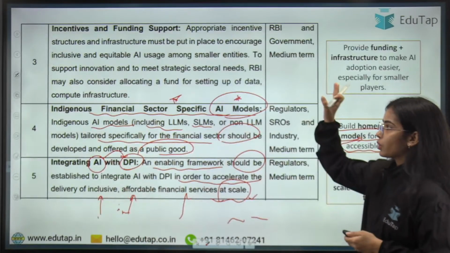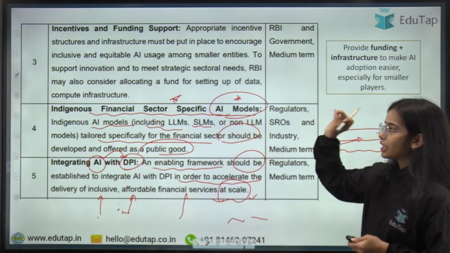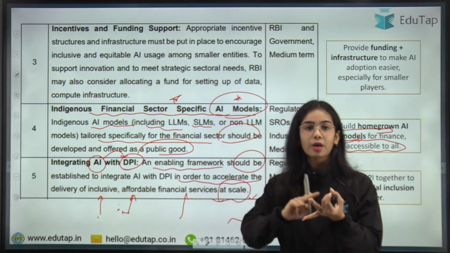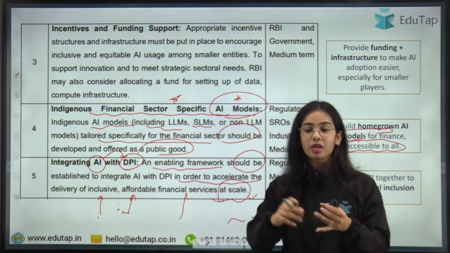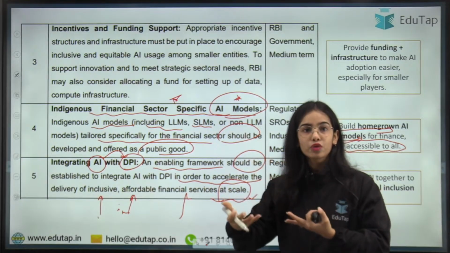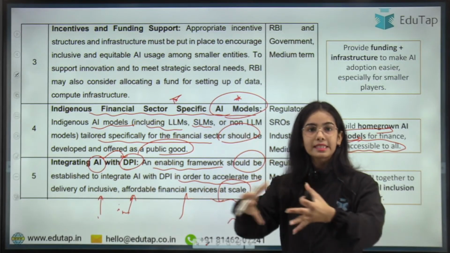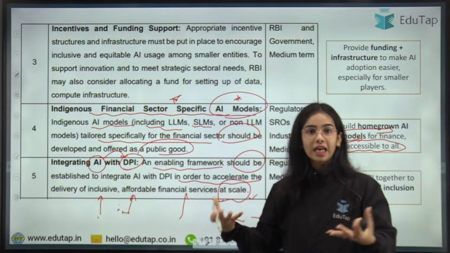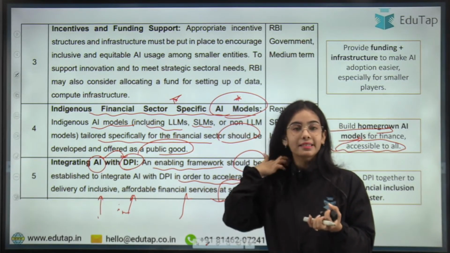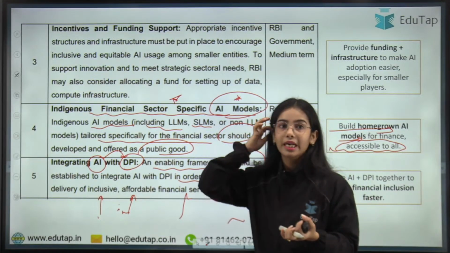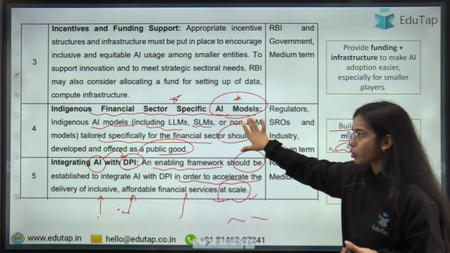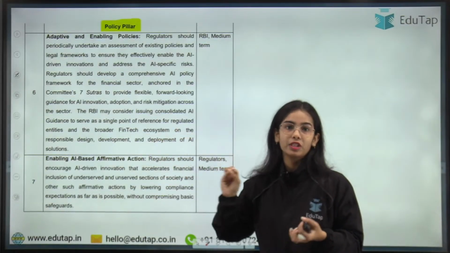Next is policy pillars. In the infrastructure pillar we have understood that data infrastructure has to be developed, and an AI innovation sandbox has to be developed under the Reserve Bank of India, so that innovators can innovate in a live testing environment, and develop and test the AI models and algorithms. Then incentives and funding have to be provided. Indigenous financial sector specific AI models have to be developed. Integrate the AI with the DPI.